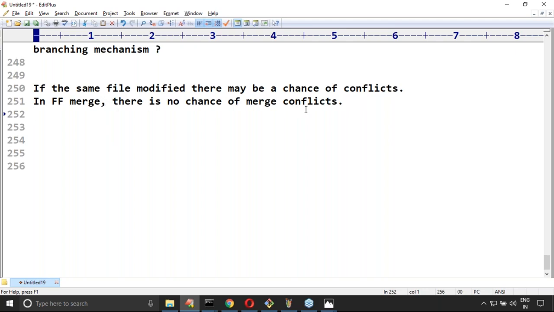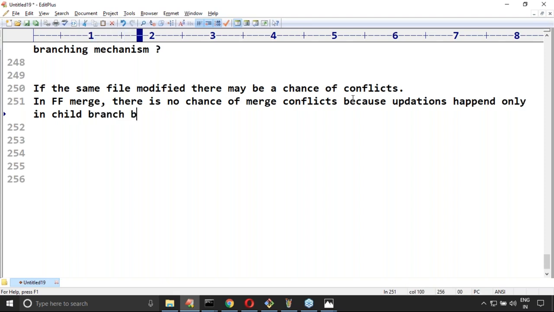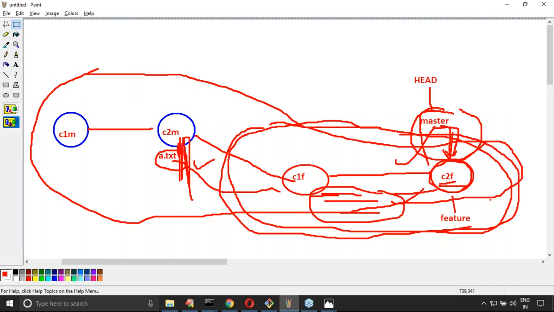In fast forward merge, there is no chance of merge conflicts, because updations happen only in the child branch, but not in the parent branch. Is that clear, sir? Still some people may have doubts and ask, can you please show an example, since there may be a chance of conflict even in fast forward? Yes, believe me, there is no chance of merge conflicts at all, but still I want to show one small scenario so that you may feel comfortable.